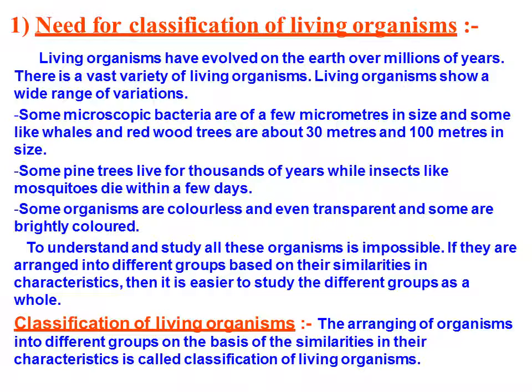Similarly, aquatic organisms can be arranged according to their habitats in water bodies. So classification of living organisms means arranging them in different groups on the basis of similarities in characteristics. Characteristics means the way of living, the way of eating, eating habits, then their body structures, etc. And that is called classification of living organisms.